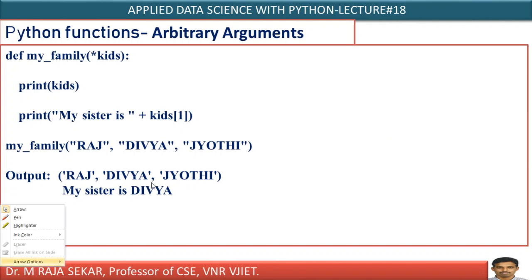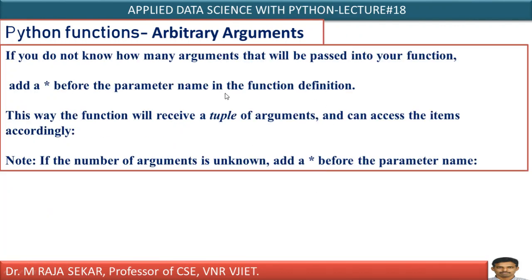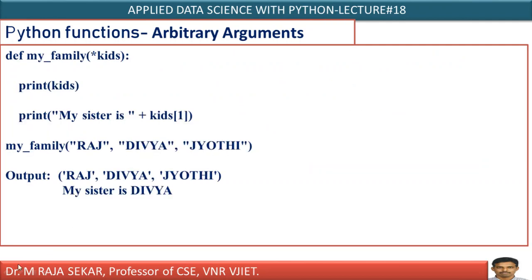Let me go to my previous slide. Just see. If you do not know how many arguments, that's what I did. This function will receive a tuple of arguments. You must understand this one. In the case of arbitrary arguments, it receives arguments in the form of a tuple, isn't it? I already discussed what is a tuple. Anyway, this is a simple function.